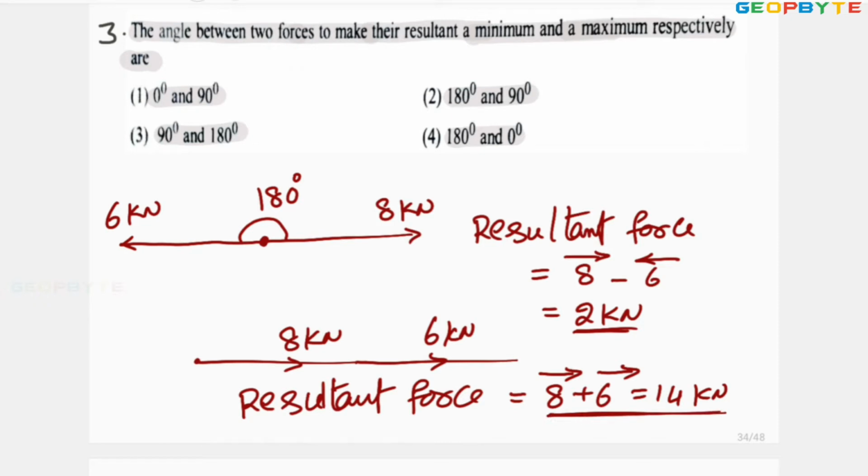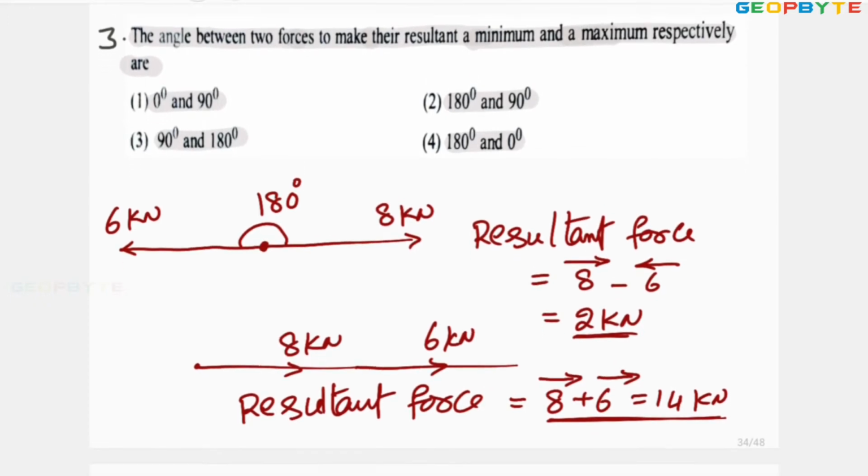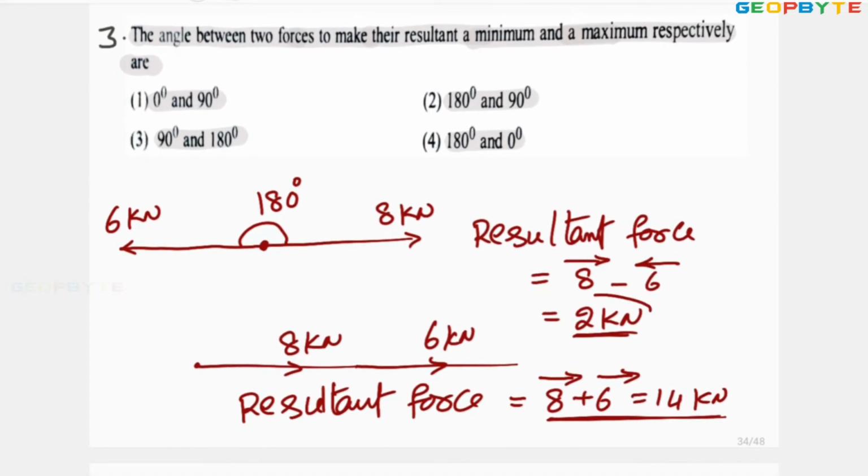From these two examples, you can decide that the minimum resultant force is developed between the two forces when the angle is 180 degrees, and maximum resultant force is developed when the angle is 0 degrees. Therefore, fourth option is absolutely correct. This is a very important problem. I hope you got my point. Let us take another problem.